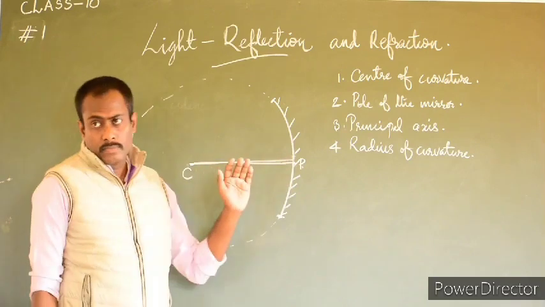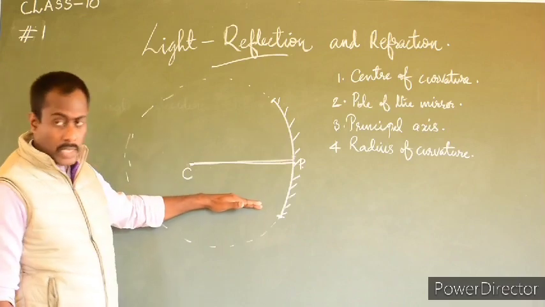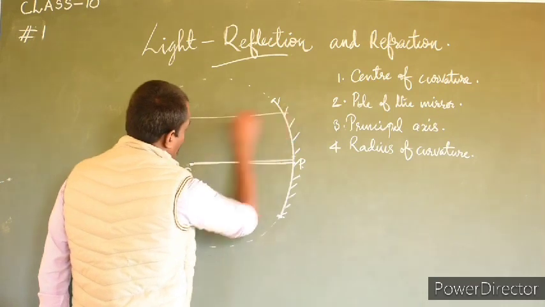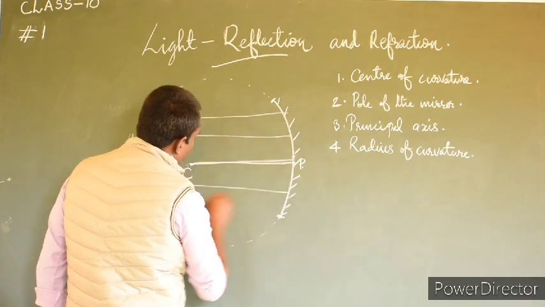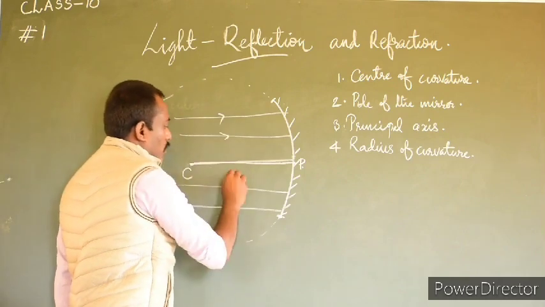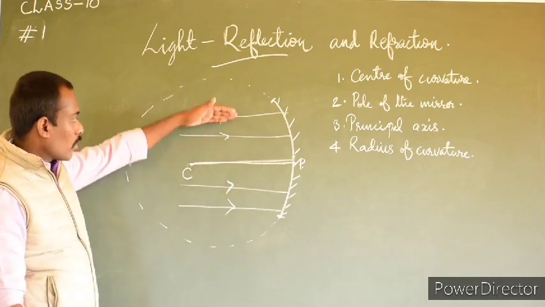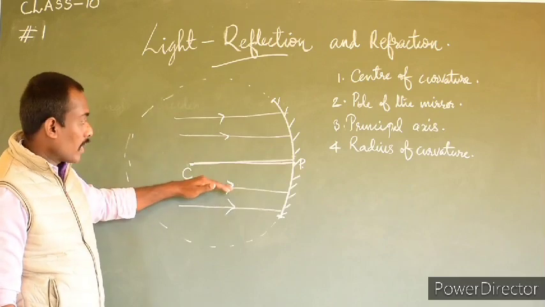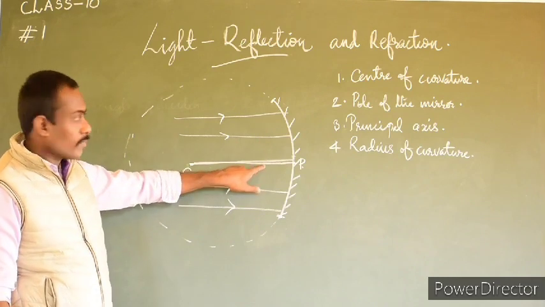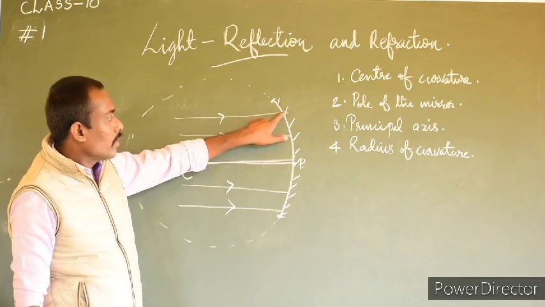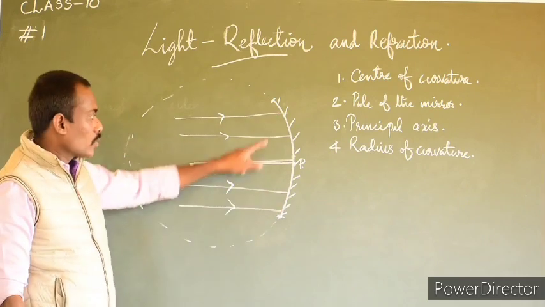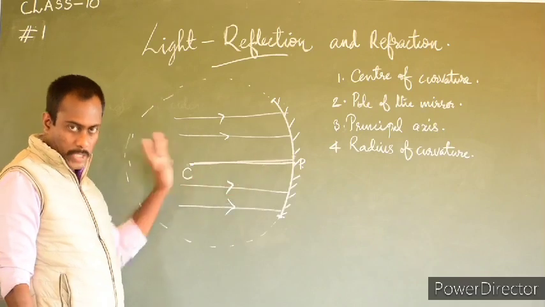And since this is a concave mirror, assume some light rays are incident rays which are parallel to the principal axis. We consider only rays parallel to the principal axis.